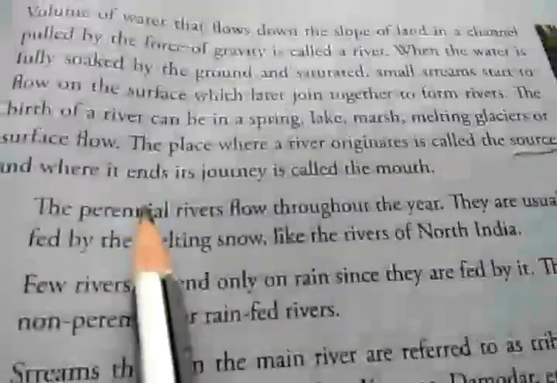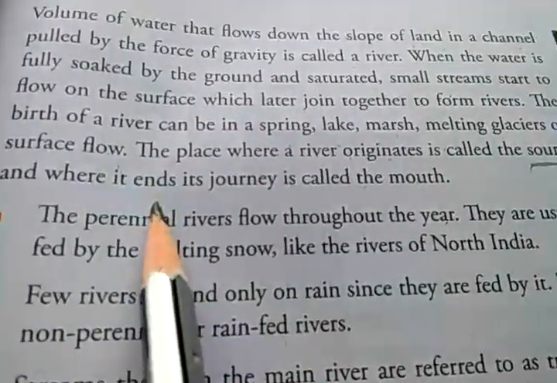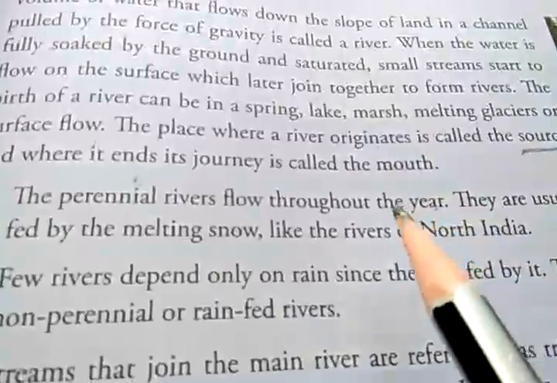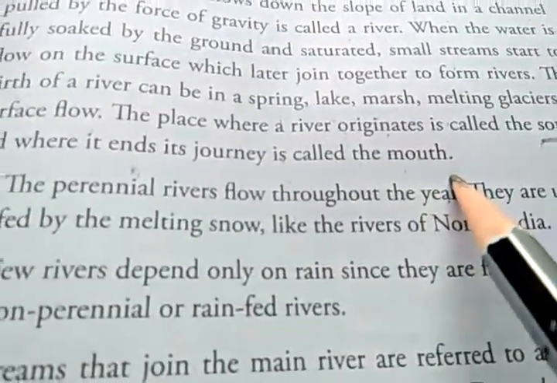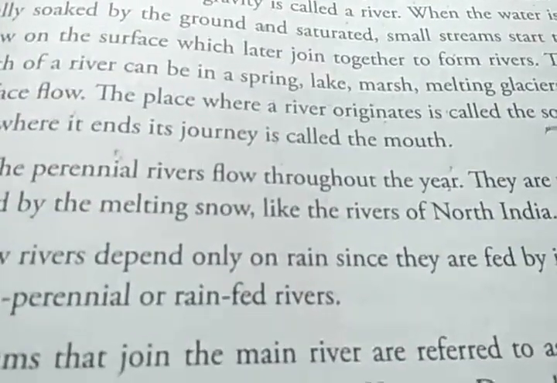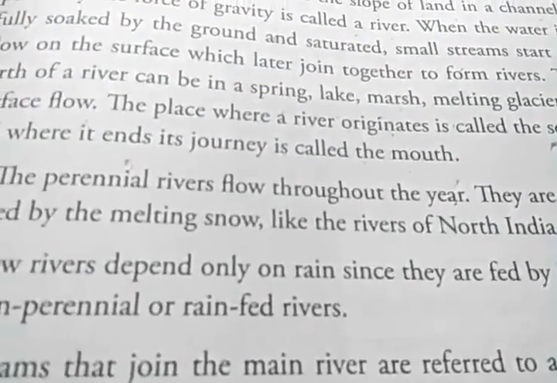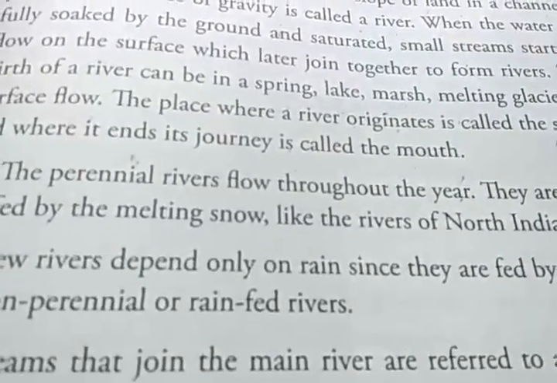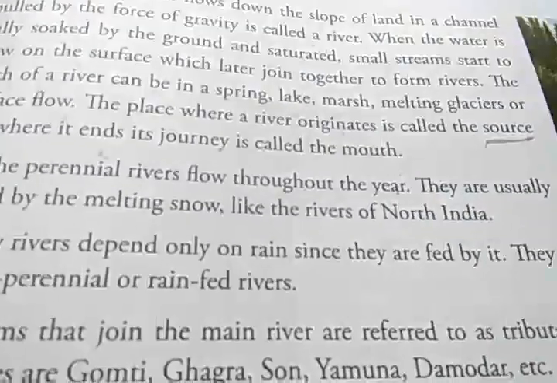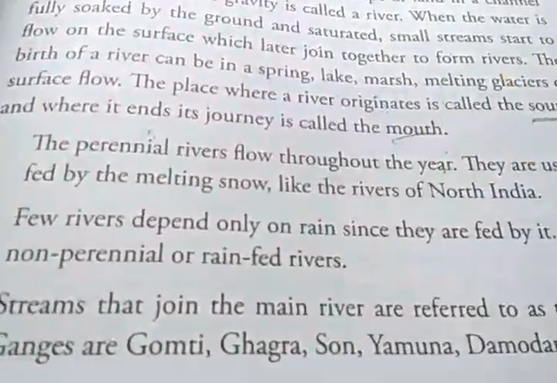And where the river ends, meaning where the river either joins a sea or an ocean or a lake, where it ends its journey, it is called the mouth of the river. For example, river Ganga ends in the Bay of Bengal. It joins the Bay of Bengal. So near the Bay of Bengal, where the river meets the bay, that place is called the mouth of river Ganga. Did you understand what is the source and what is the mouth?